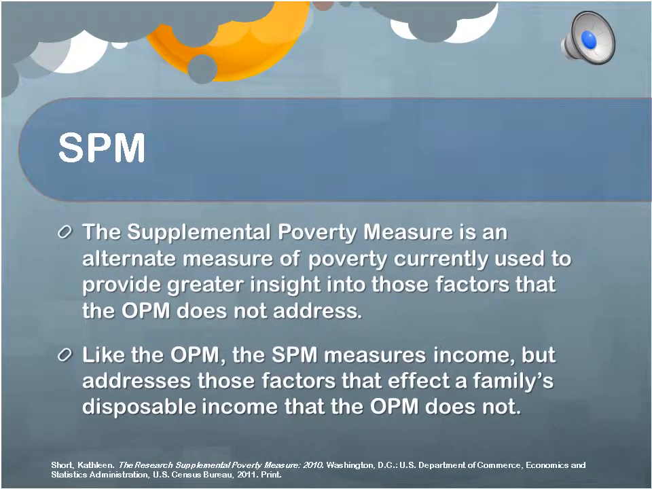The supplemental poverty measure is an alternative measure of poverty currently used to provide greater insight into those factors that the OPM does not address. Like the OPM, the SPM measures income, but addresses those factors that affect a family's disposable income that the OPM does not.